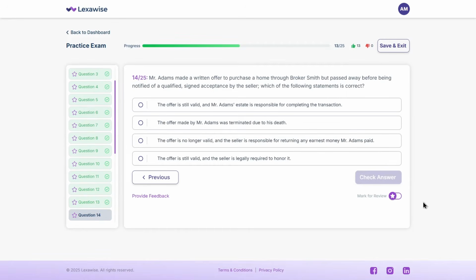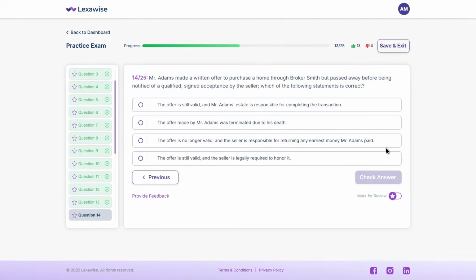Next, Mr. Adams made a written offer to purchase a home through Broker Smith, but passed away before being notified of a qualified signed acceptance by the seller. Which of the following statements is correct? A. The offer is still valid and Mr. Adams' estate is responsible for completing the transaction. B. The offer made by Mr. Adams was terminated due to his death. C. The offer is no longer valid and the seller is responsible for returning any earnest money Mr. Adams paid. D. The offer is still valid and the seller is legally required to honor it. Think for a moment.